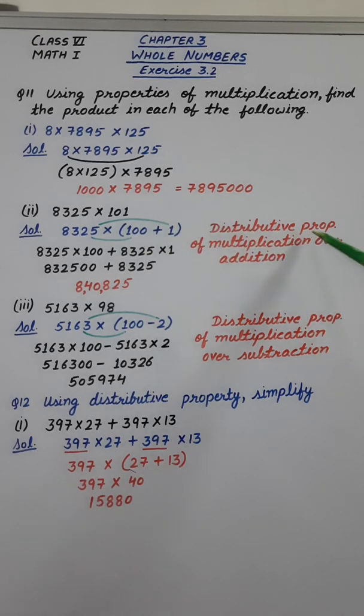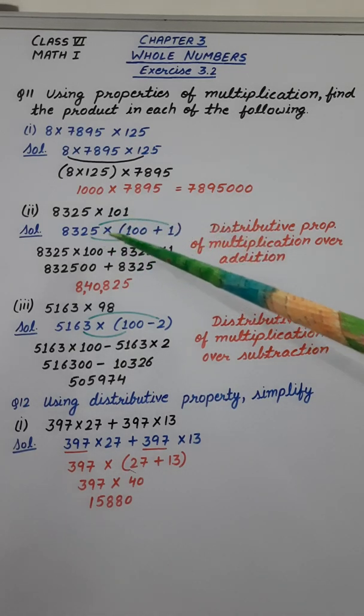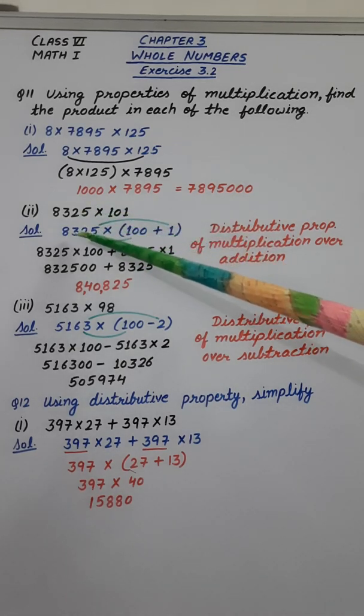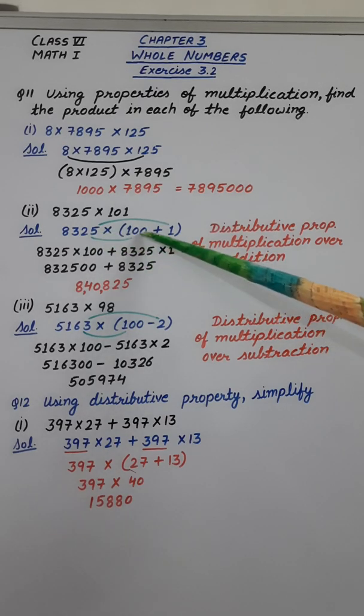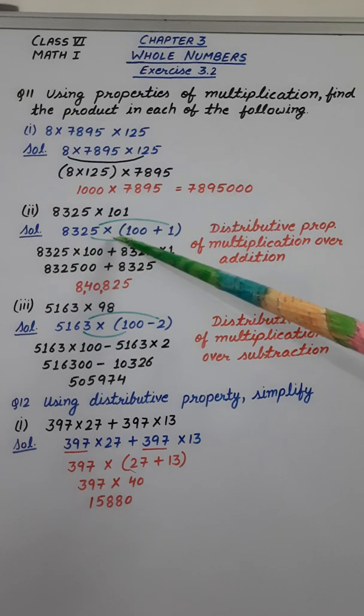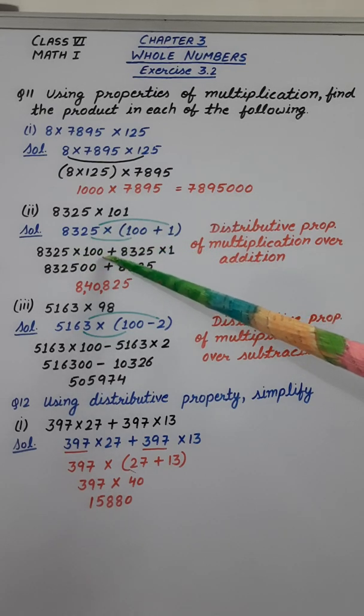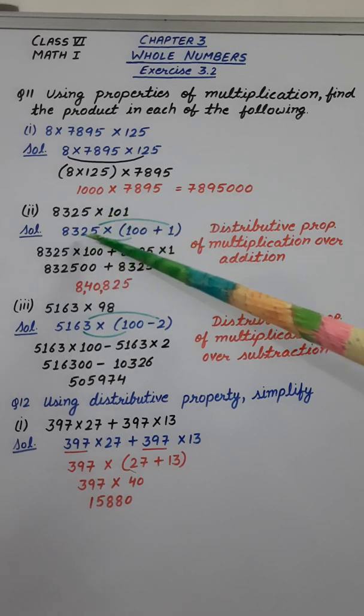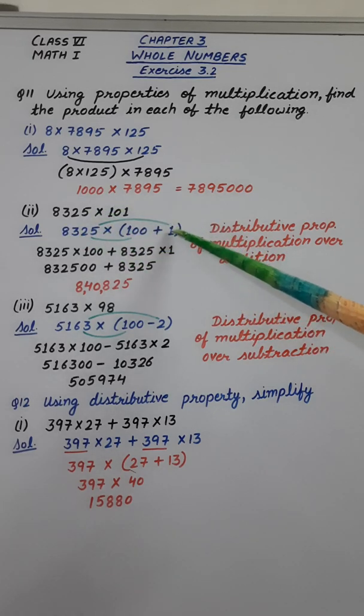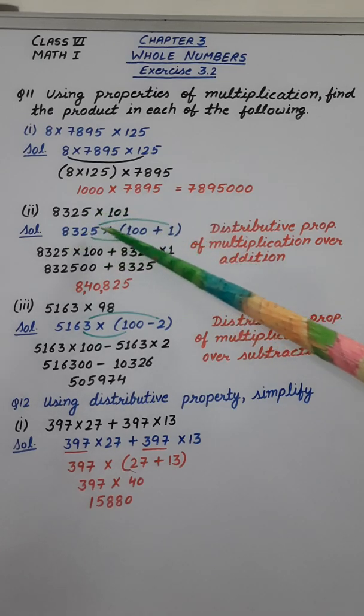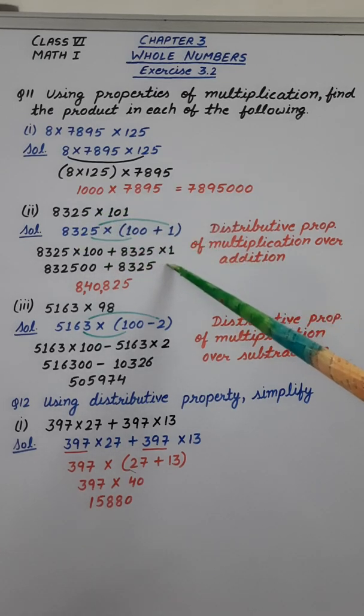Now here we are using the distributive property of multiplication over addition. So what we have to do there? We have to multiply the number outside the bracket with the first number inside. So 8,325 multiplied by 100. In between, a plus sign. Now again the number outside will be multiplied by the second number inside the bracket. So 8,325 multiplied by 1.